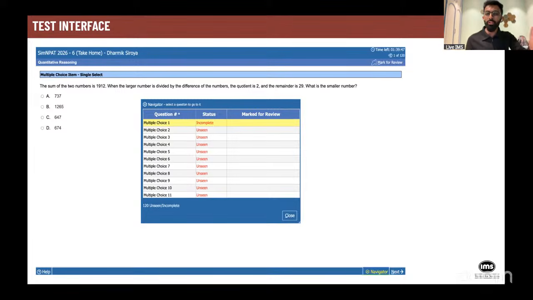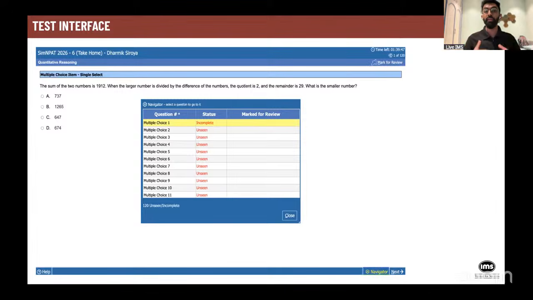Question number 81 to 120 is verbal ability. So some of you who want to start with logical reasoning, you can use this navigator, go to question number 41, and then start solving the logical reasoning section. Some of you who want to start with verbal ability, you can again click on the navigator, go to question number 81, and then start solving your verbal ability.